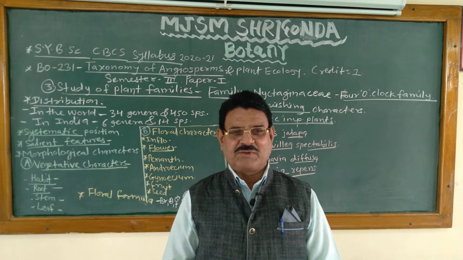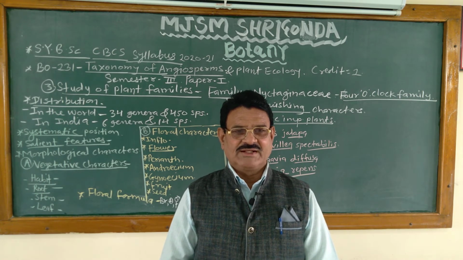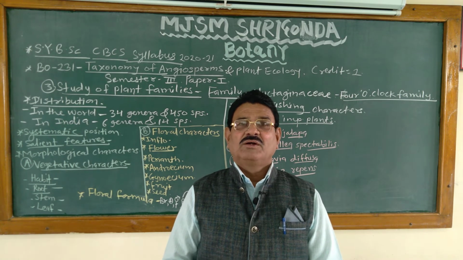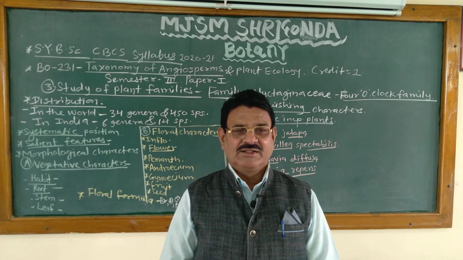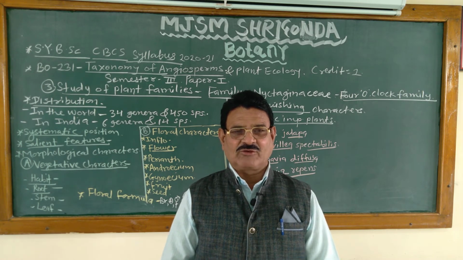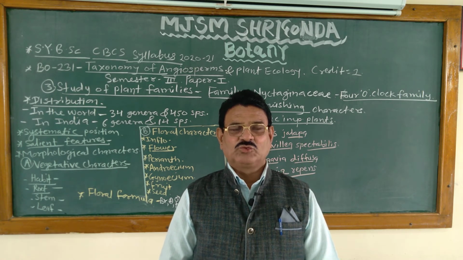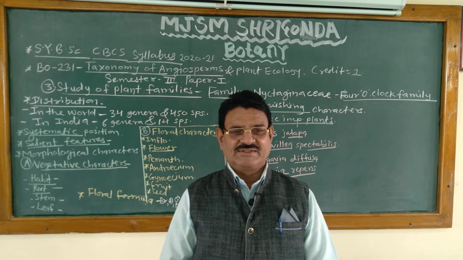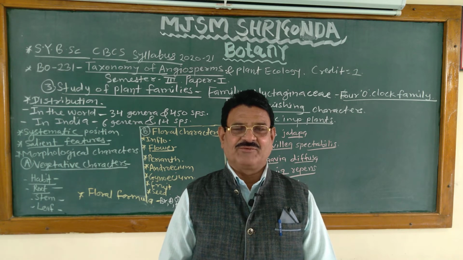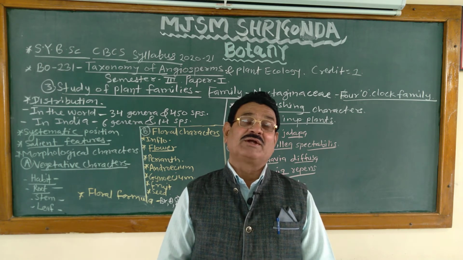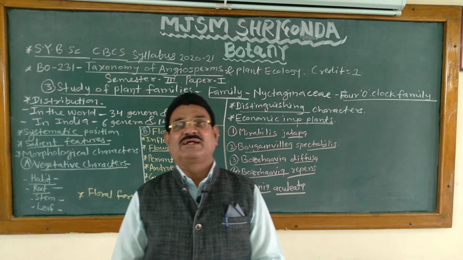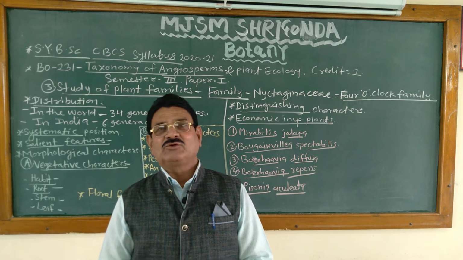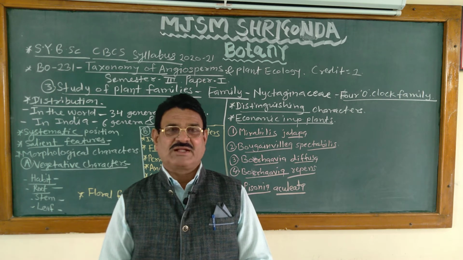Stem aerial, erect, branched, herbaceous or woody, cylindrical with nodes and internodes. Root, branched taproot system is present. Leaf is simple, alternate or opposite, with a pair of equal or unequal leaves. Margin entire, apex acute, reticulate venation, and leaf is exstipulate, that is small leaf-like outgrowth is absent at the base of the leaf or petiole. These are vegetative characters, that is habit, root, stem, leaf.